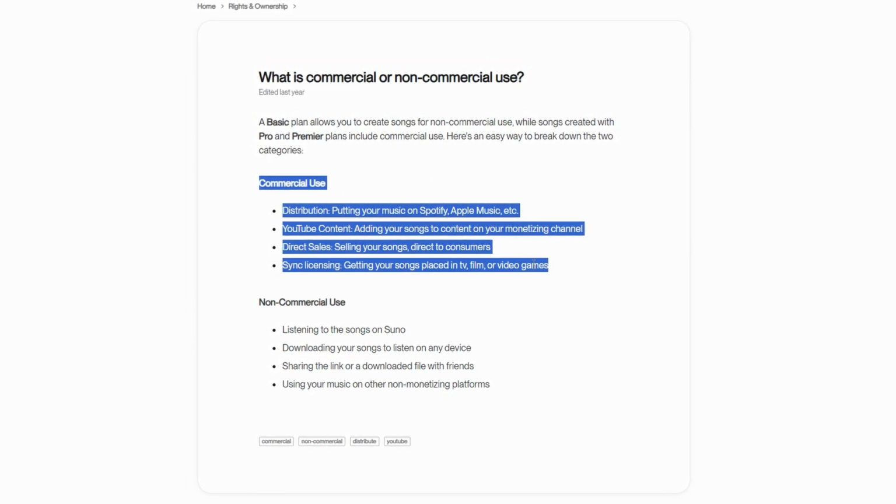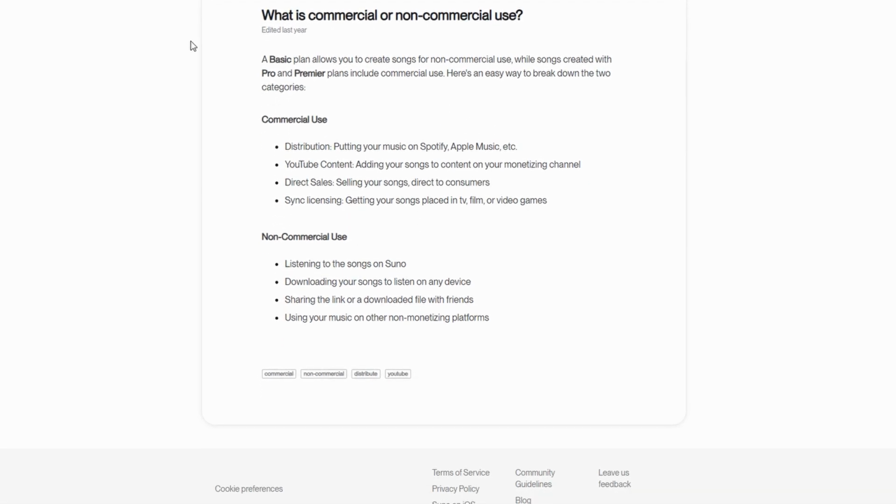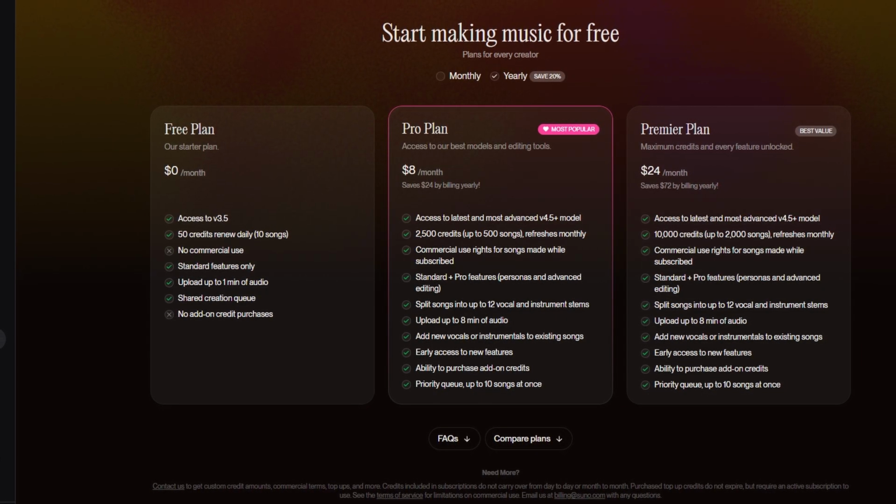Just make sure you're sticking to the terms of the plan you're using. Always double check what's allowed based on your subscription.